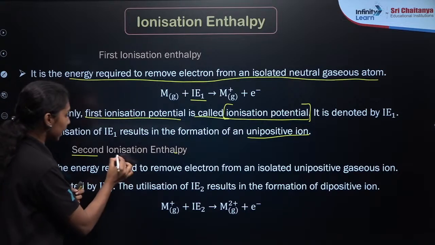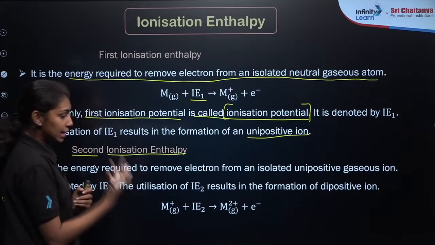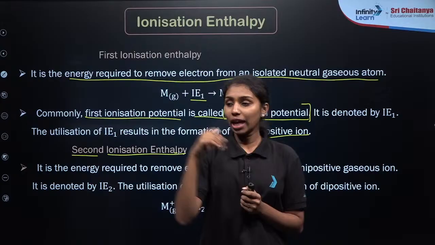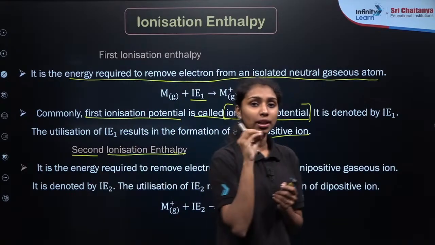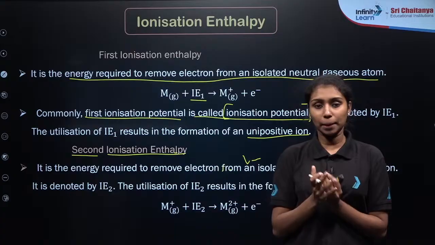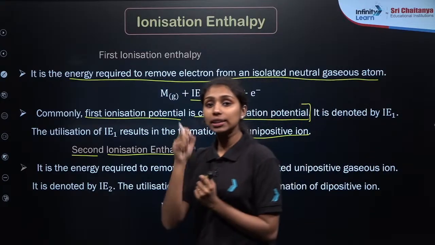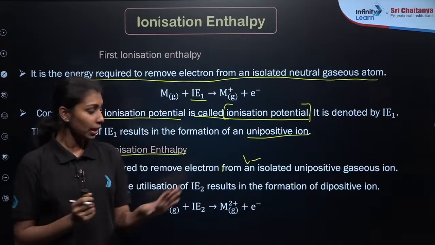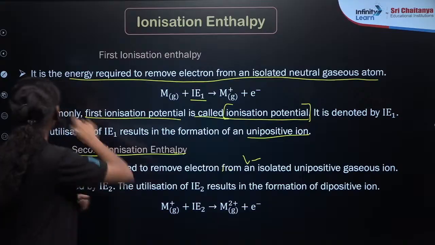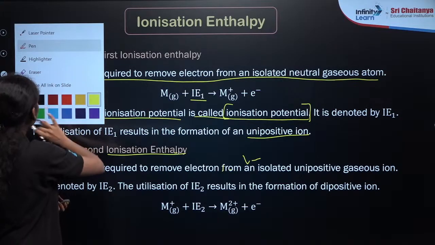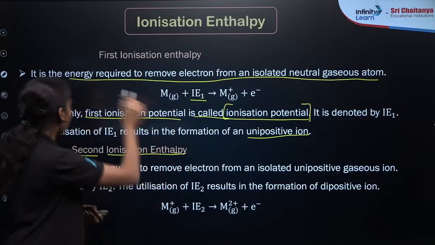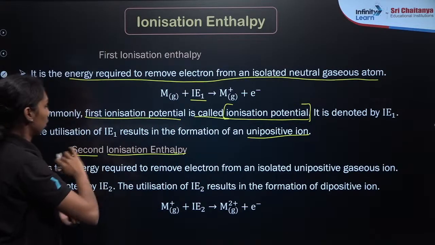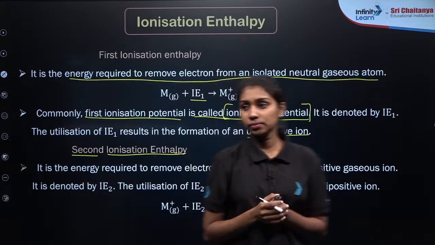Now what do you mean by the second ionization enthalpy? First time we have just removed the last electron from the particular element, so we get the first ionization enthalpy. Again I need to remove the other last electron from the same element, and I need to add some energy again. That particular energy is known as the second ionization enthalpy. Clear? Is there any doubt?